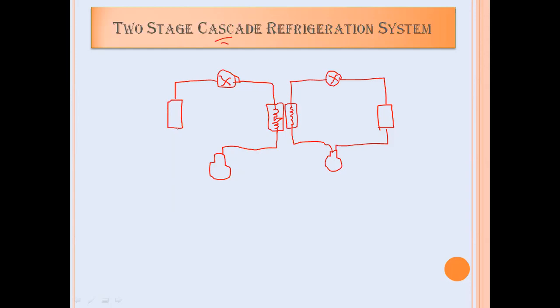So this is the evaporator, and this will again be connected to the compressor.